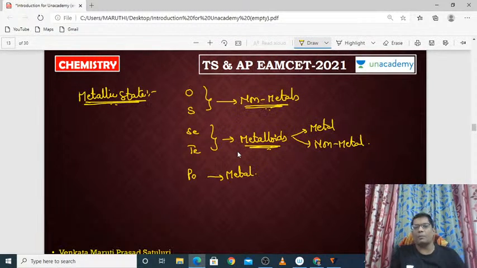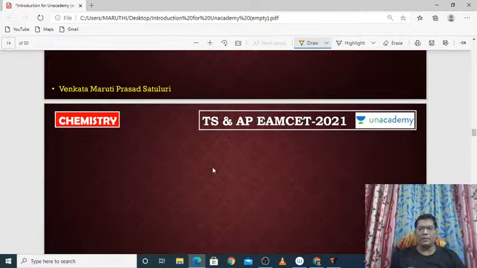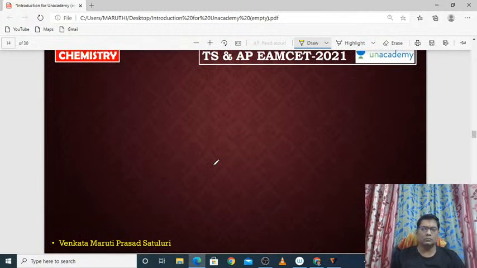Oxygen and sulfur are non-metals, whereas selenium and tellurium are metalloids, and polonium is a pure metal. Even though it is a radioactive element, it is a pure metal. And coming to ionization potentials.